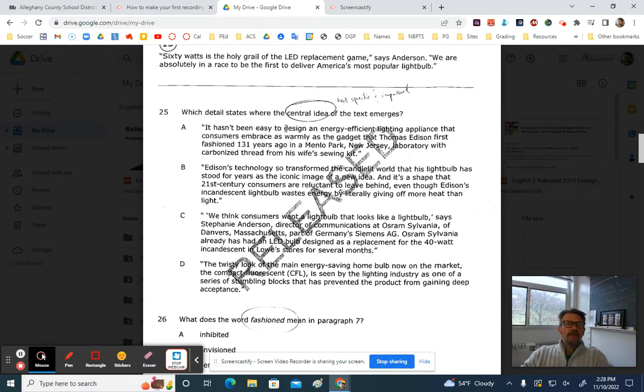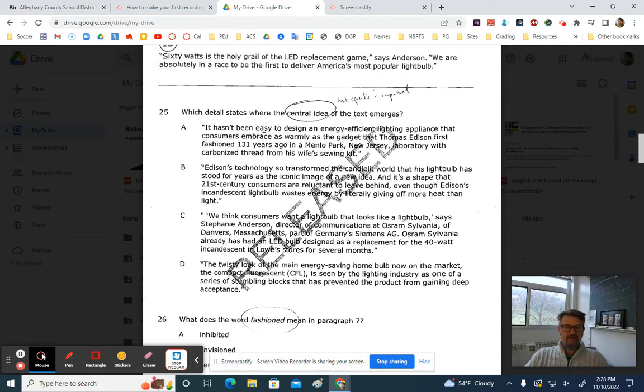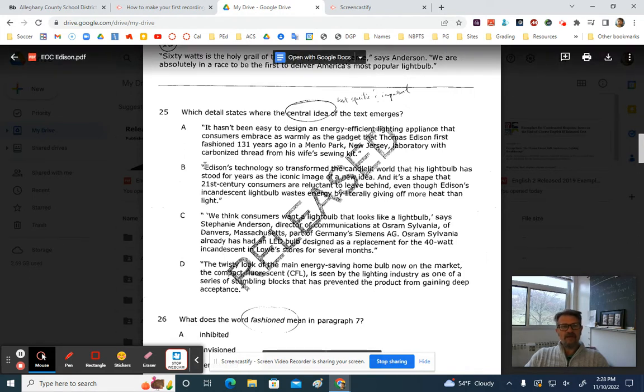Now, this first sentence is where you get the main idea of the whole passage. Everybody say passage as a whole. And so if you see theme or central idea or anything like that, you got to think about the whole passage. Now, these other ones are too specific in this case because they're not covering the whole passage.